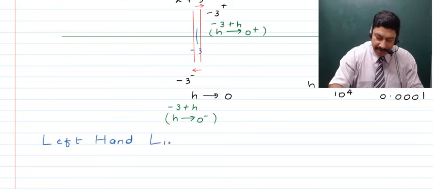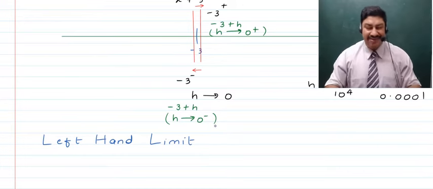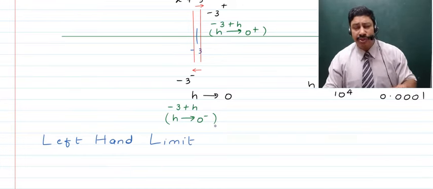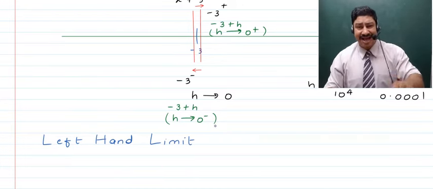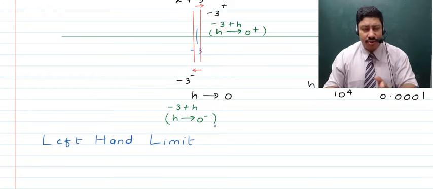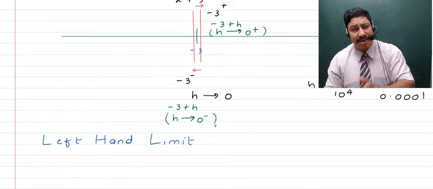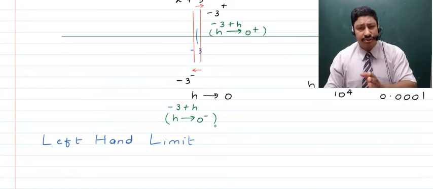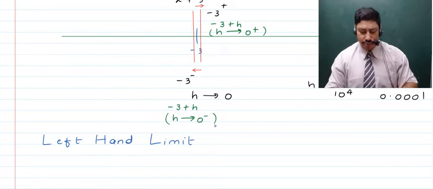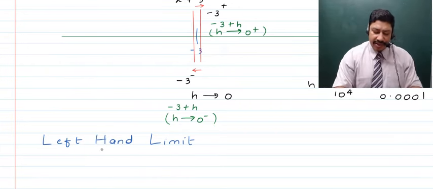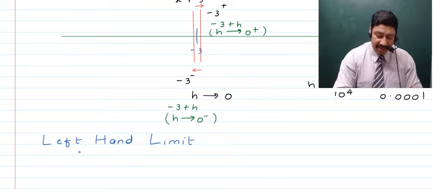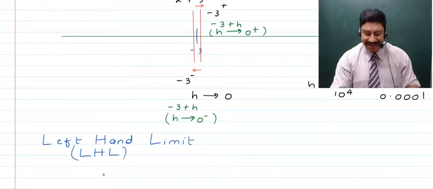Right? So whenever there is a function which is non-existent at a specific point, we can approach that point either from the left hand side or from the right hand side by a point which is very close to that point but not actually that point, right? So here you call it the left hand limit, or we can even say LHL, in abbreviation, right?